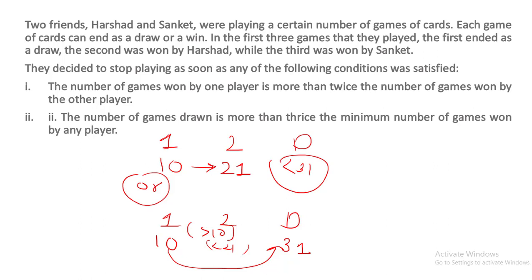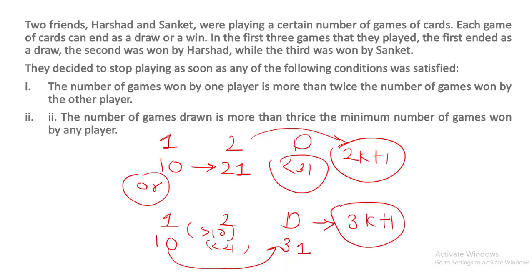So when the first condition is satisfied, the number of games won by the second player, the player who is winning more games, is in the form 2k plus 1. And when the second condition is satisfied, the number of draws is in the form 3k plus 1. If 11 games have been won by the first player, the number of draws will be 33 plus 1, 34. So it will be in the form 3k plus 1.